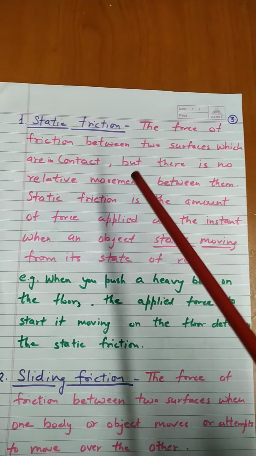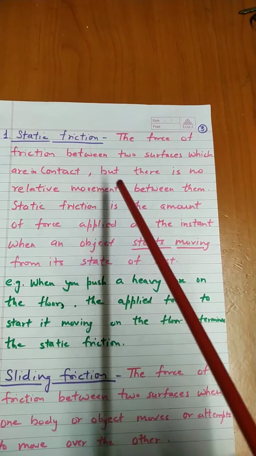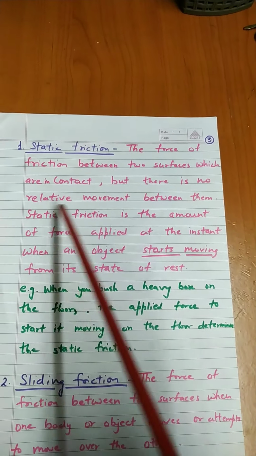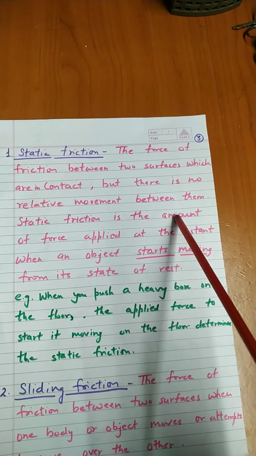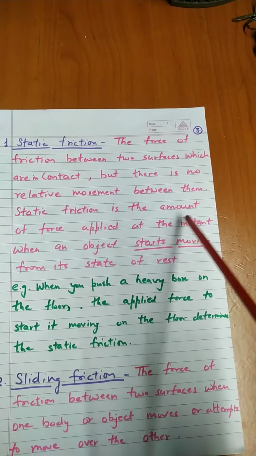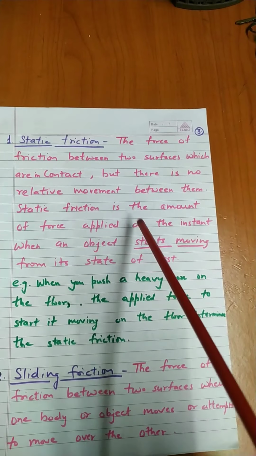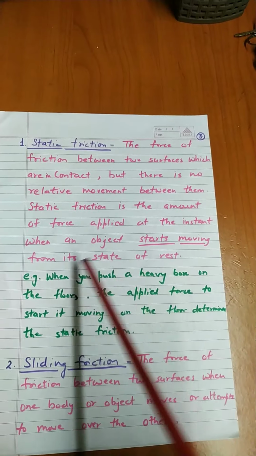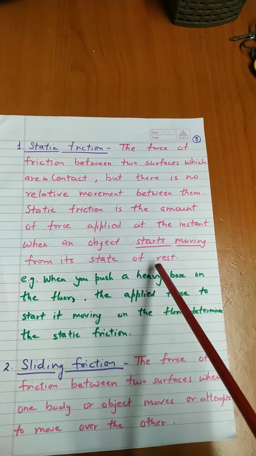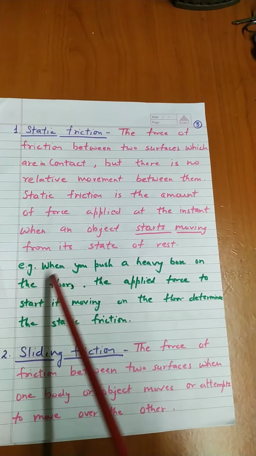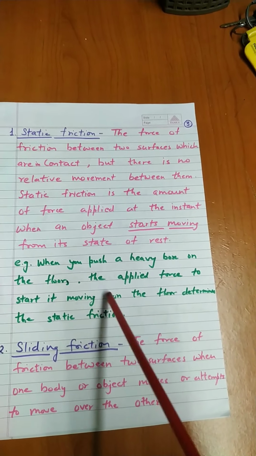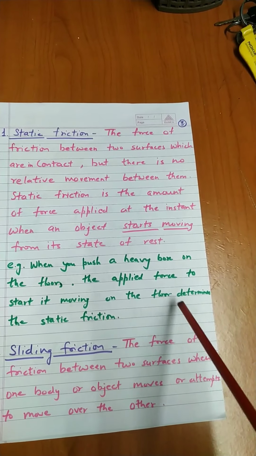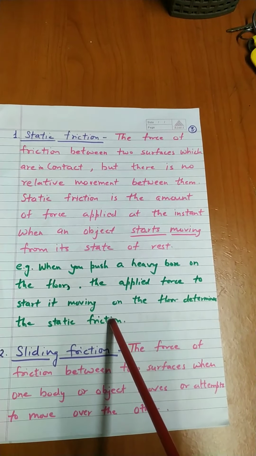What is static friction? The force of friction between two surfaces which are in contact, but there is no relative movement between them. So, static friction is the amount of the force applied at the instant when an object starts moving from its state of rest. For example, when you push a heavy box on the floor, the applied force to start it moving on the floor determines the static friction.